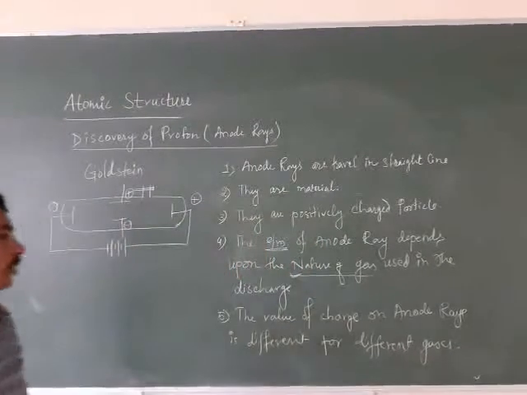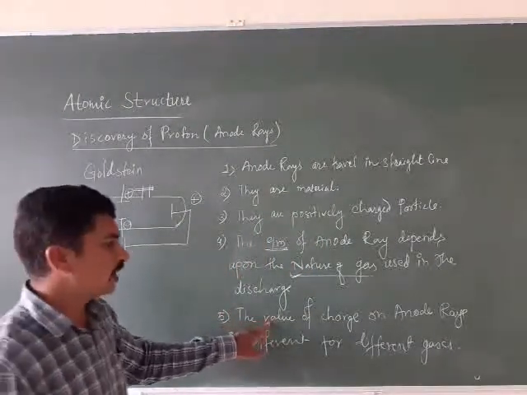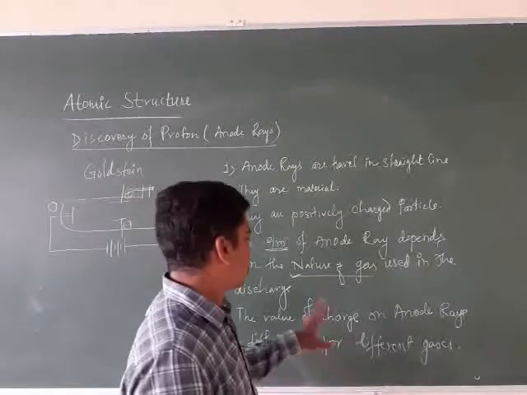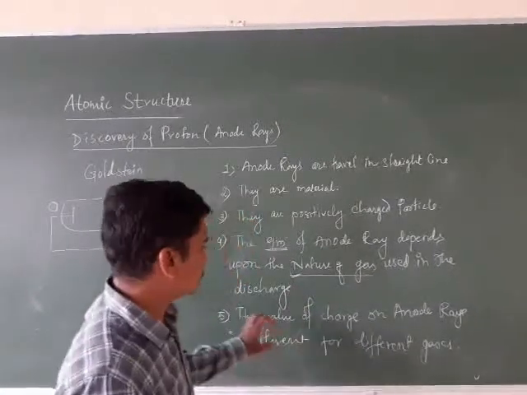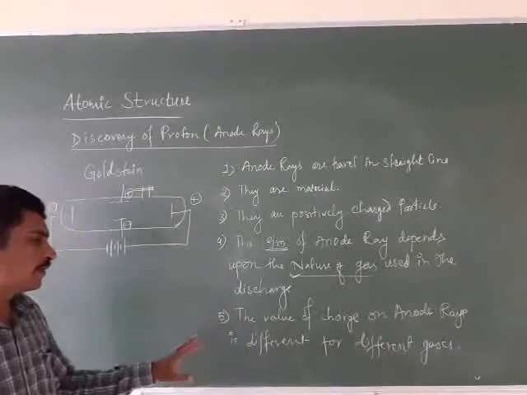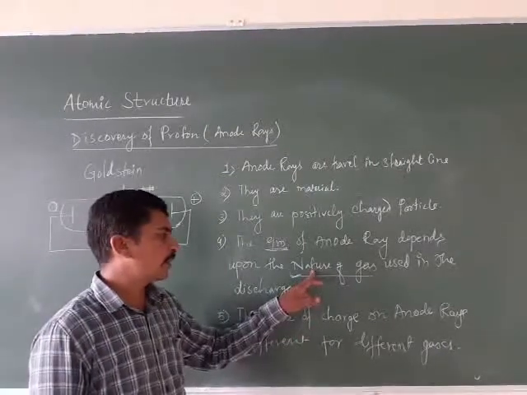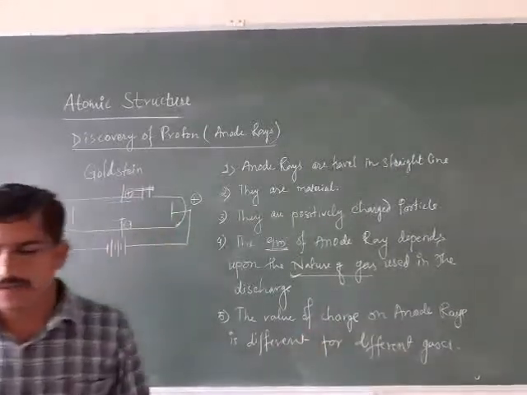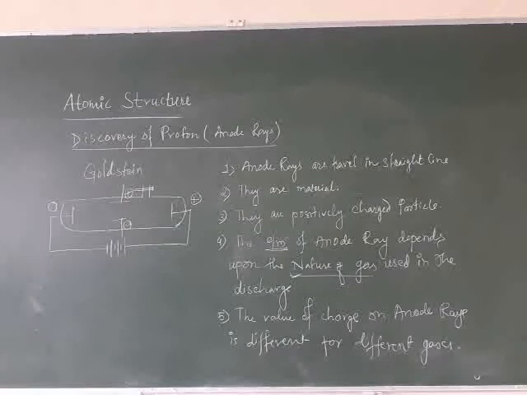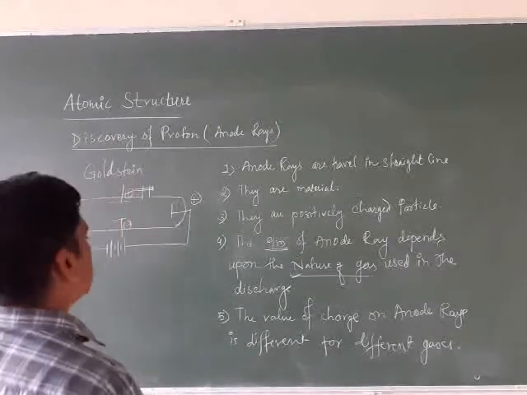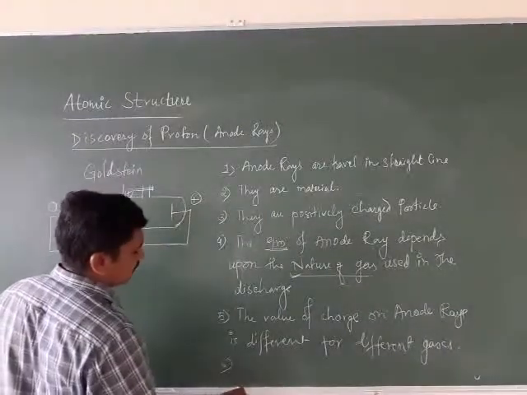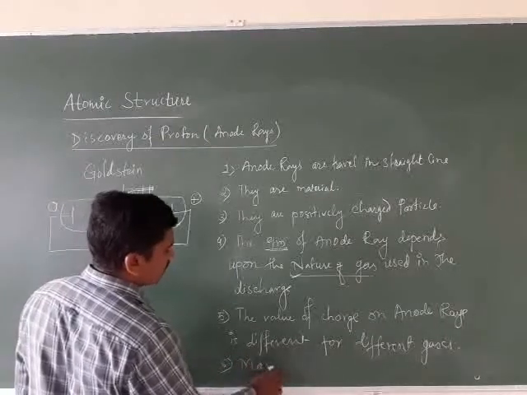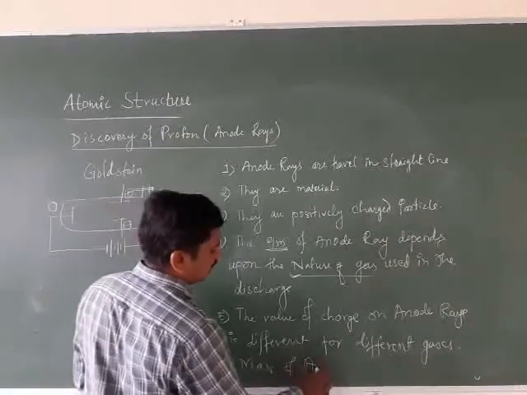So what we are saying is that this value also depends upon the nature of gas. What is the value of the charge present on the anode ray? It also depends upon the nature of gas. Why? Because whenever you change the gas, you will get a different value for the charge. The mass of the anode rays is also found to depend upon the nature of gas.